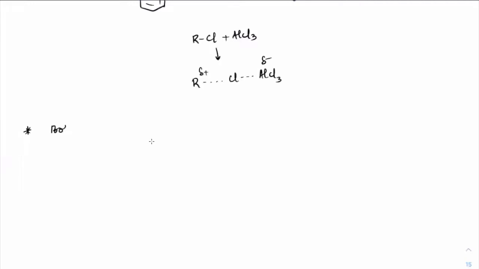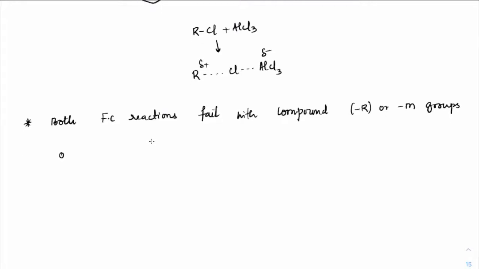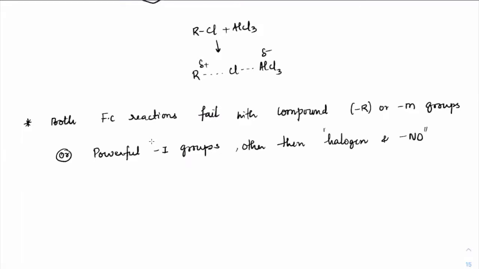Now check this, both Friedel-Crafts reactions including alkylation and acylation fail with compounds giving -R or -M groups, or any powerful -I groups, other than halogens and NO. The entire statement is given in NCERT 12th standard.